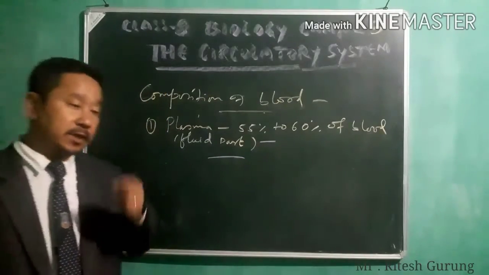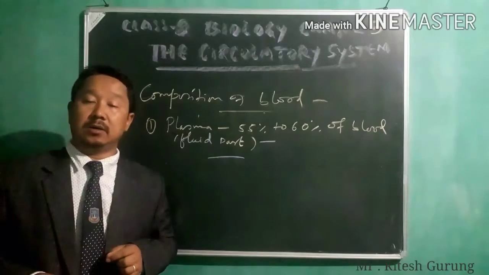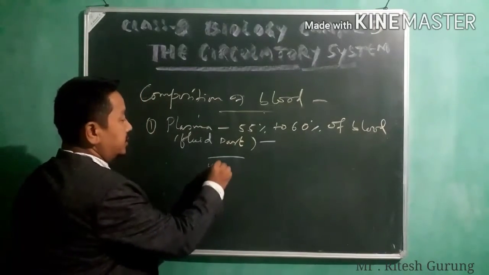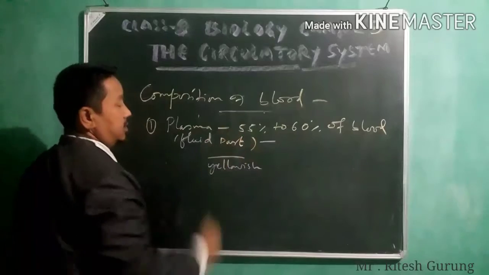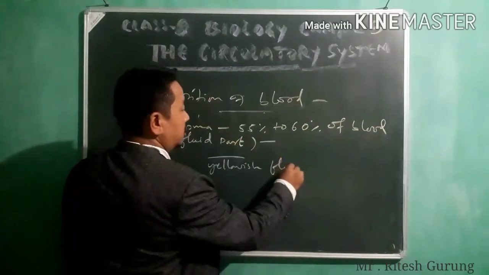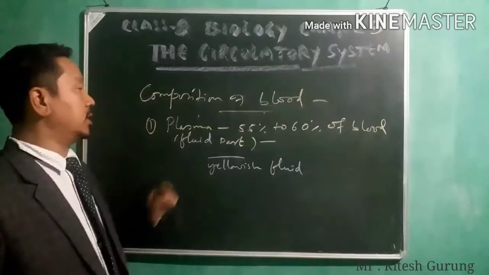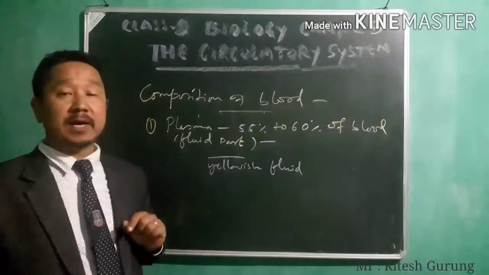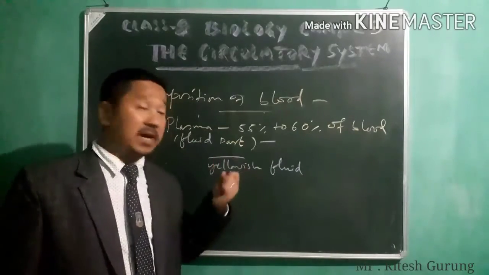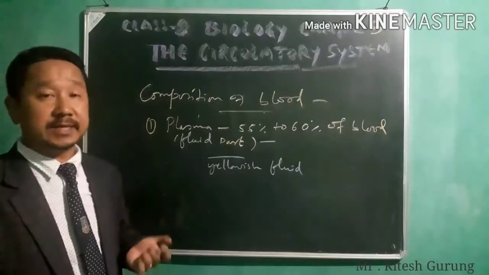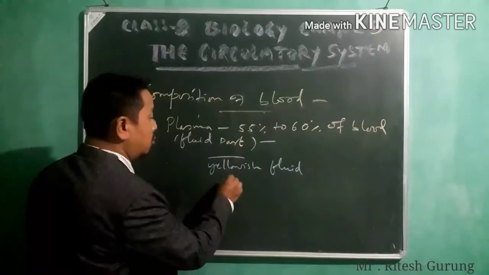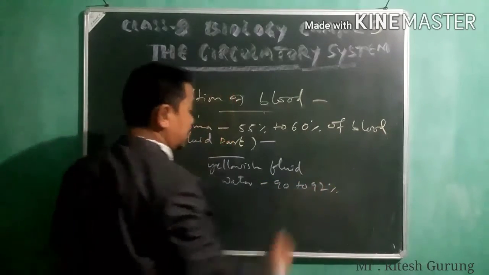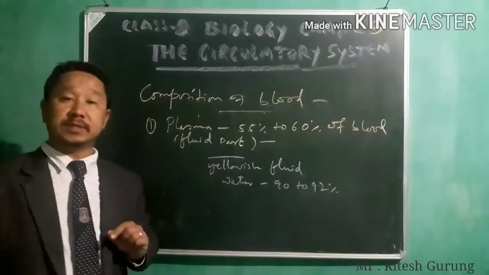So your plasma is a pale yellow or yellowish fluid part of the blood, composed of many things. It is composed of water, about 90 to 92%. You find water in the composition of plasma.